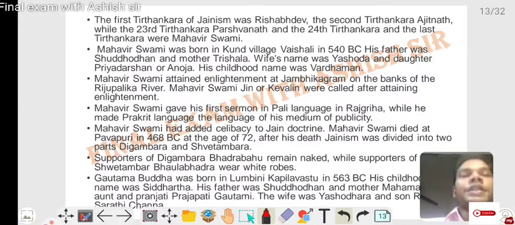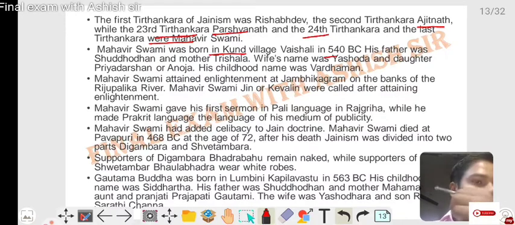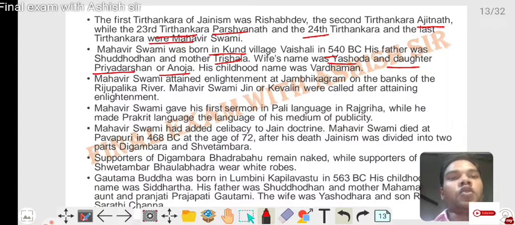The first Tirthankar of Jainism was Rishabhdev, the second was Ajitnath, the 23rd was Parshvanath, and the 24th and last Tirthankar was Mahavir Swami. Mahavir Swami was born in Kundagrama, Vaishali, in 540 BC. His father was Siddhartha and mother Trishala, his wife was Yashoda and daughter Priyadarshana or Anojja. His childhood name was Vardhaman.